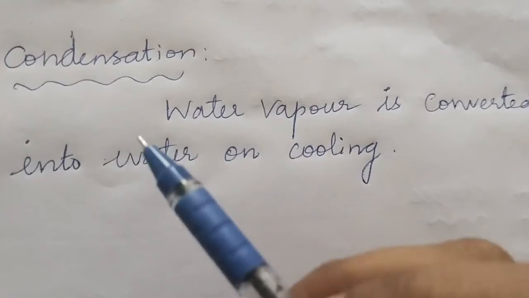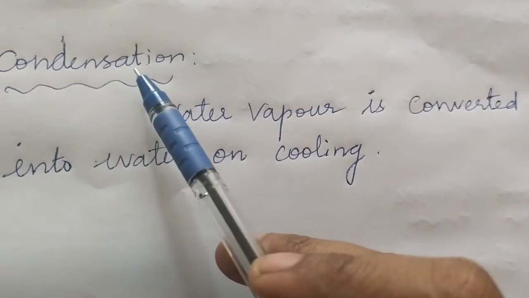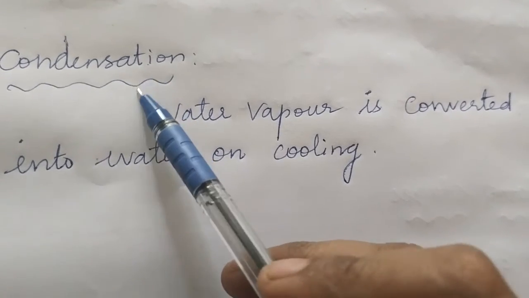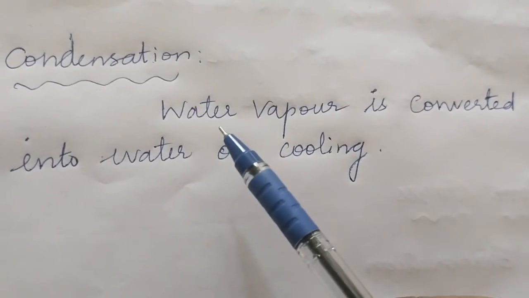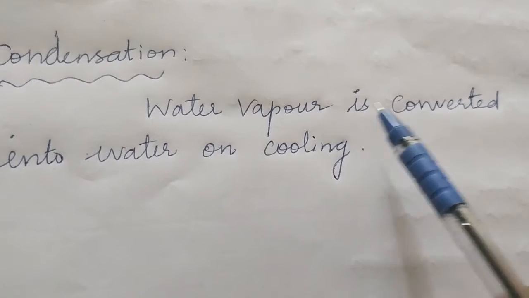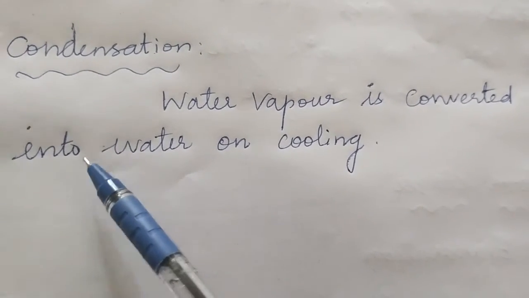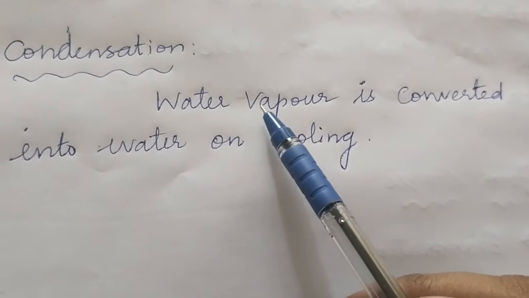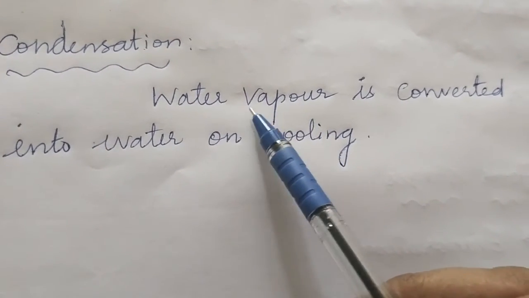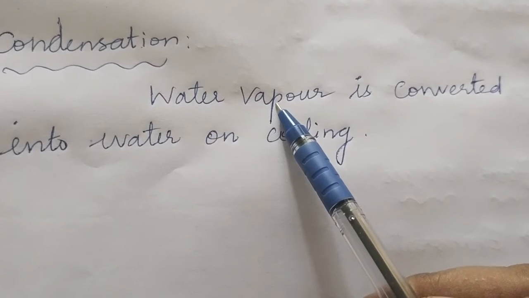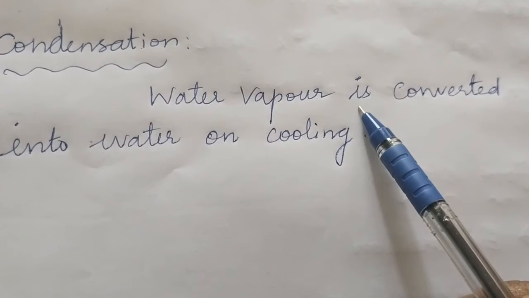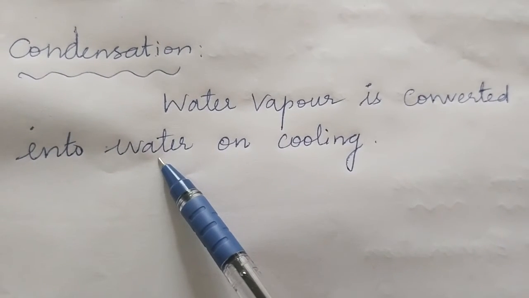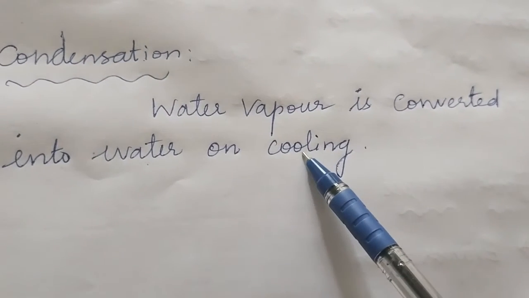Friends, the second step is condensation. What is condensation? Condensation is a cooling process in which the water vapor is converted into water again. So the water vapor in the atmosphere rises up and cools. Then this water vapor is converted into water in the atmosphere on cooling.